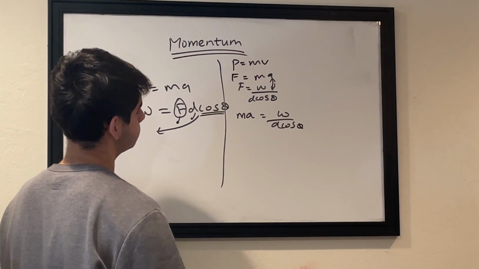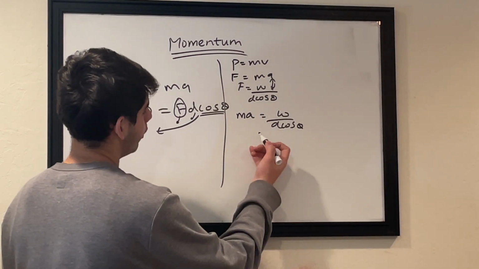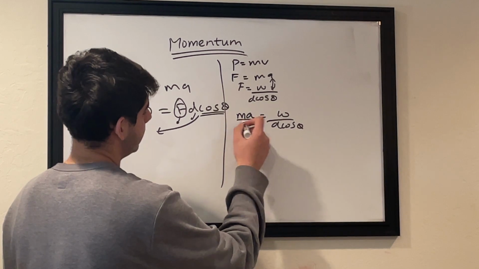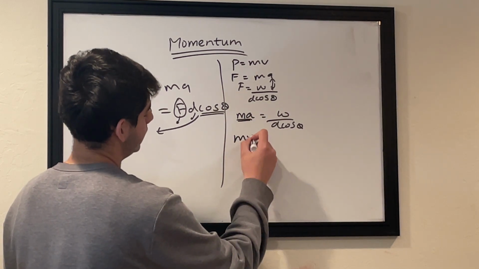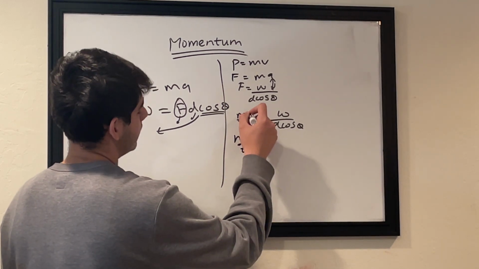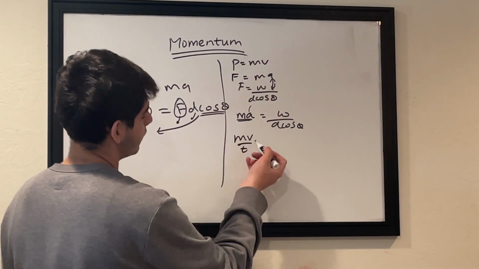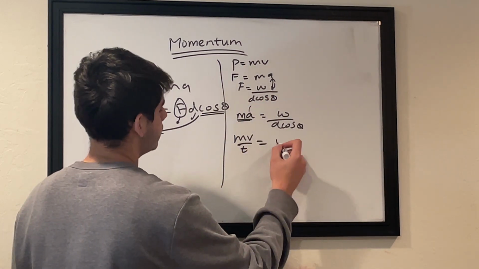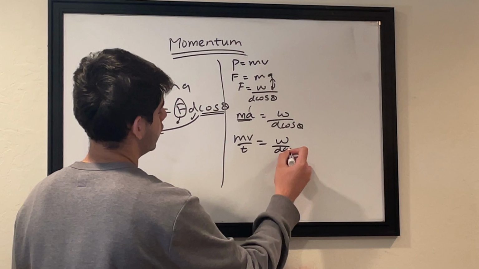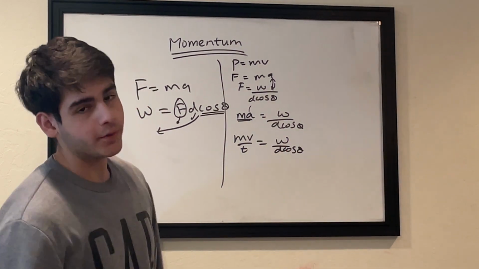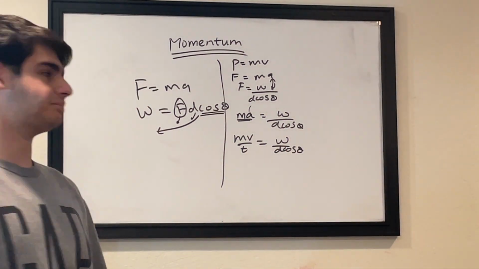Alright? So what we can say now is we can bring this down to mv over t, because we know acceleration is velocity divided by time. So mass times velocity divided by time is equal to W by d cos theta. Hope you guys noticed one more thing.